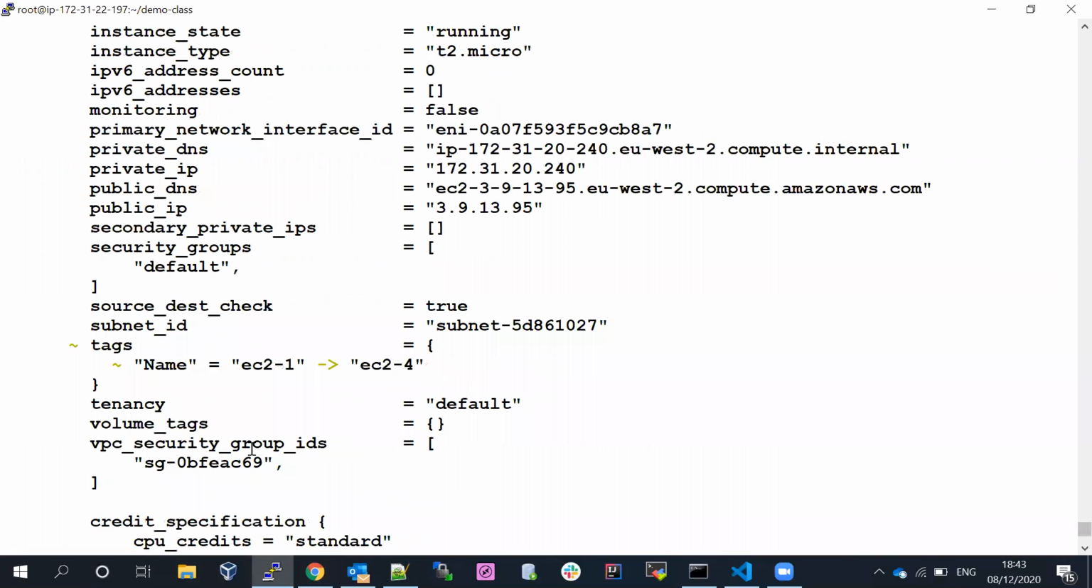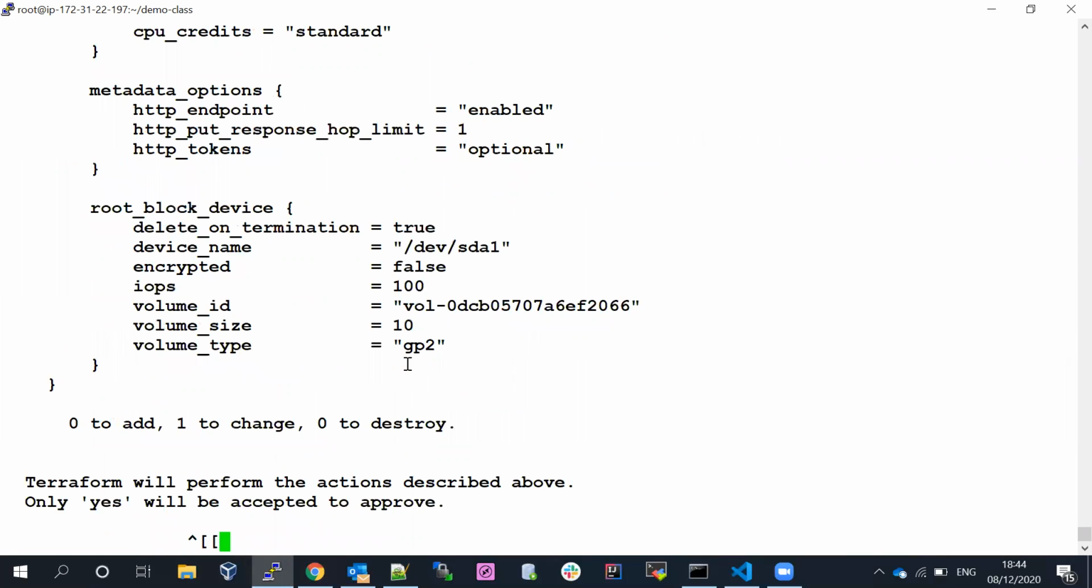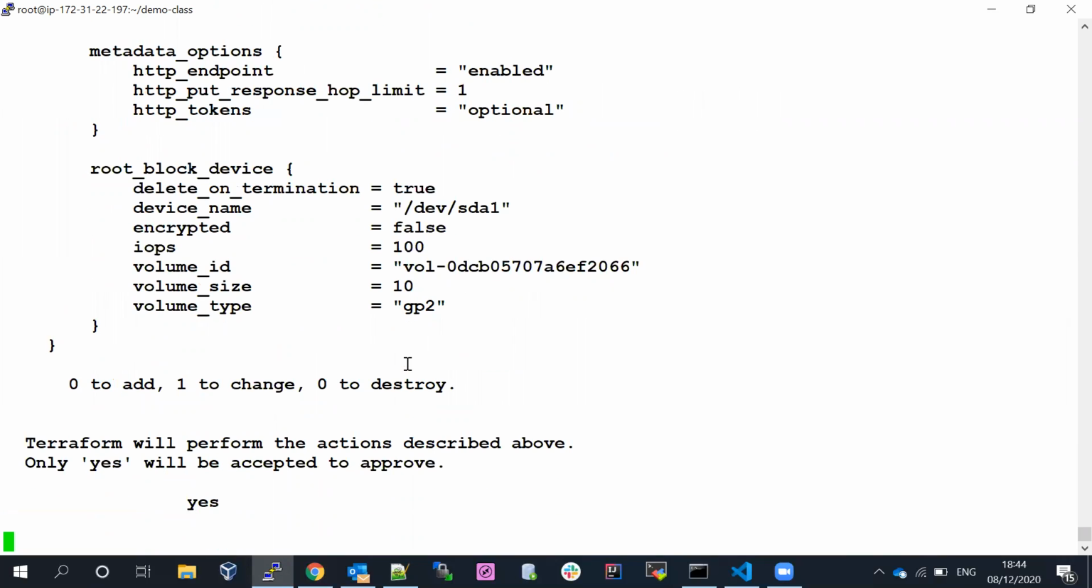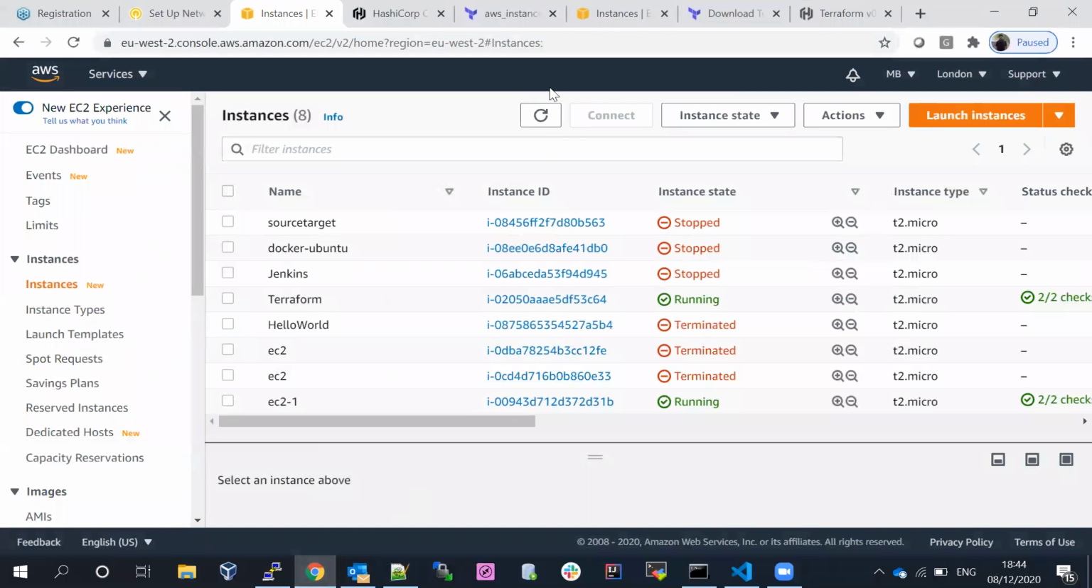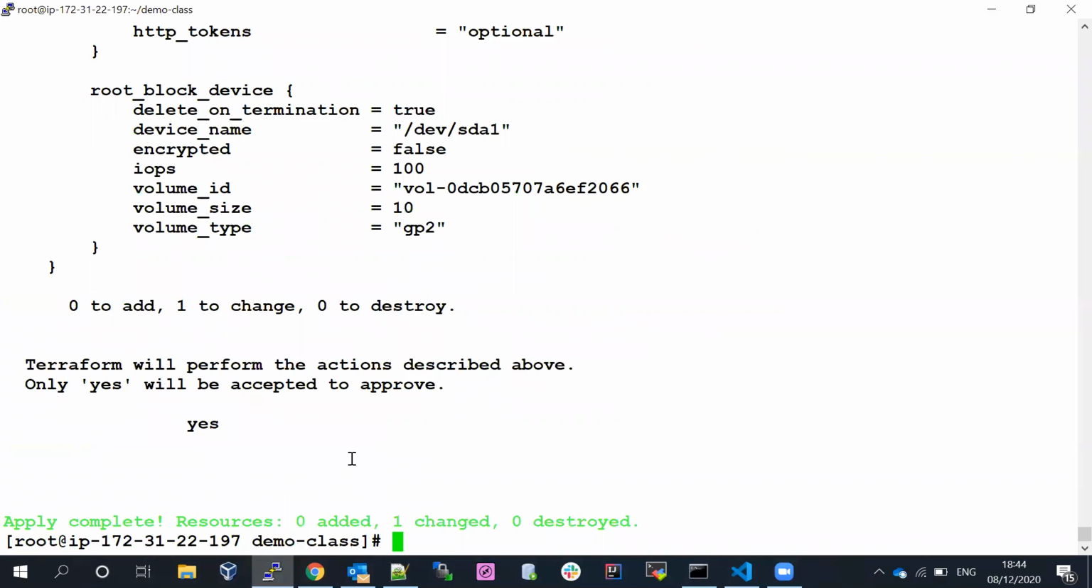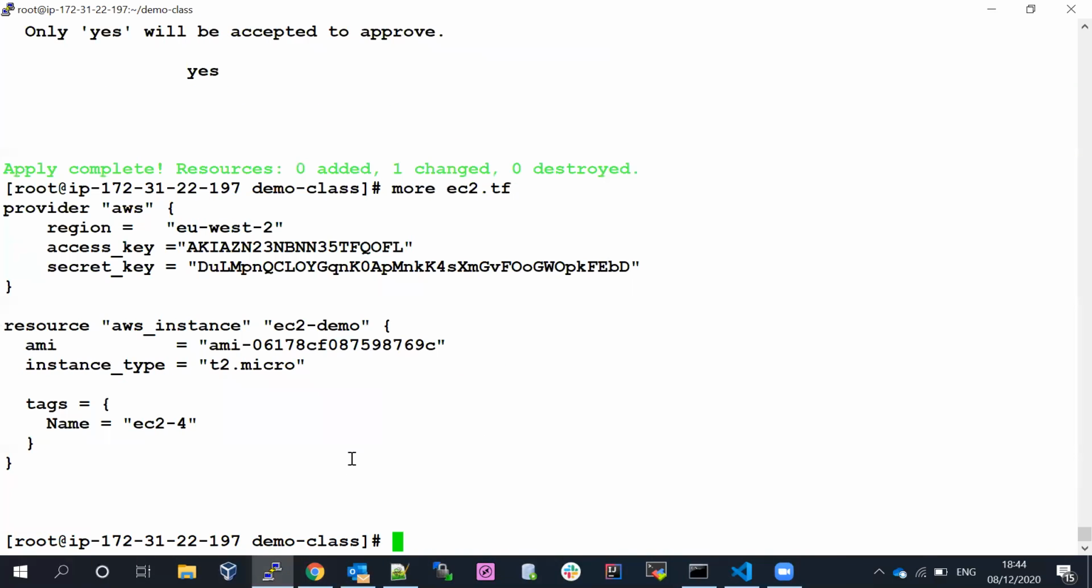If I go up, what is going to happen? The name is going to change from EC2 1 to EC2 4. So that is the way we have to change. If I say yes, it's going to change the name from here. Even you can see EC2-4. If you want to change the instance class or AMI, we have to update the locally .tf file.